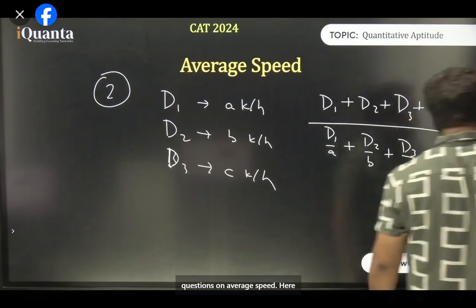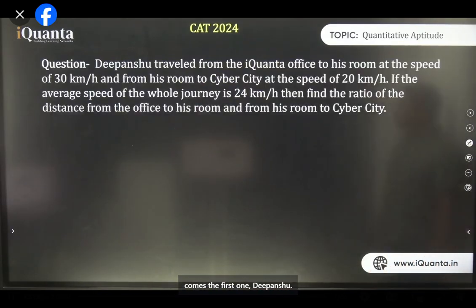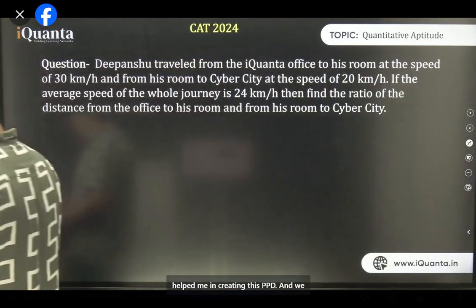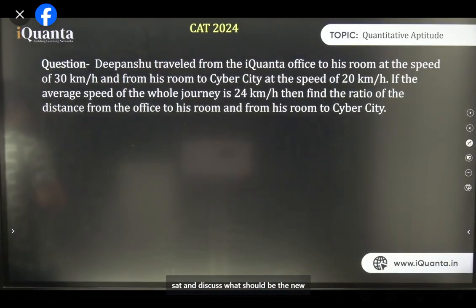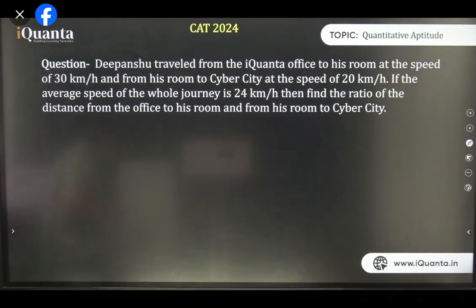Great. Now let us do a few questions on average speed. Here comes the first one, Dipanshu. Dipanshu is there. By the way, Dipanshu helped me in creating this PPT, and we sat and discussed what should be the new things that we can incorporate, like I was doing in the previous sessions when Dipanshu was a student himself. Thanks, Dipanshu. So, Dipanshu traveled from my pointer office to his room at the speed of 30 kilometers per hour, and from his room to Cyber City at the speed of 20 kilometers per hour. If the average speed of the whole journey is 24 kilometers per hour, then find the ratio of distance from the office to his room and from his room to Cyber City.